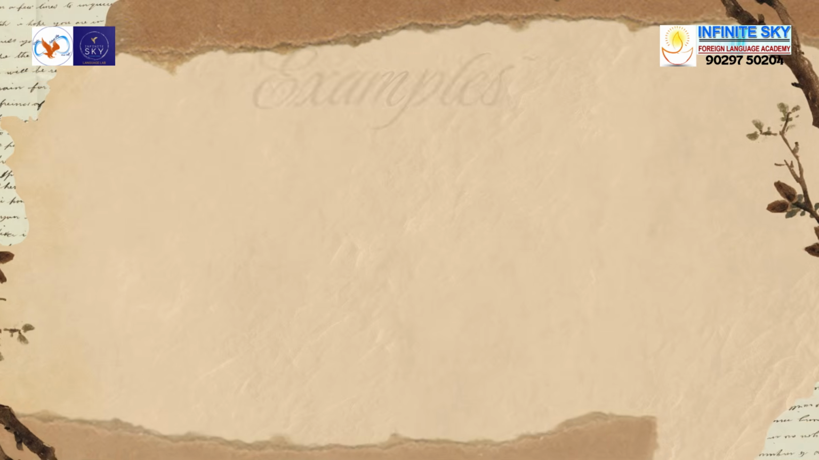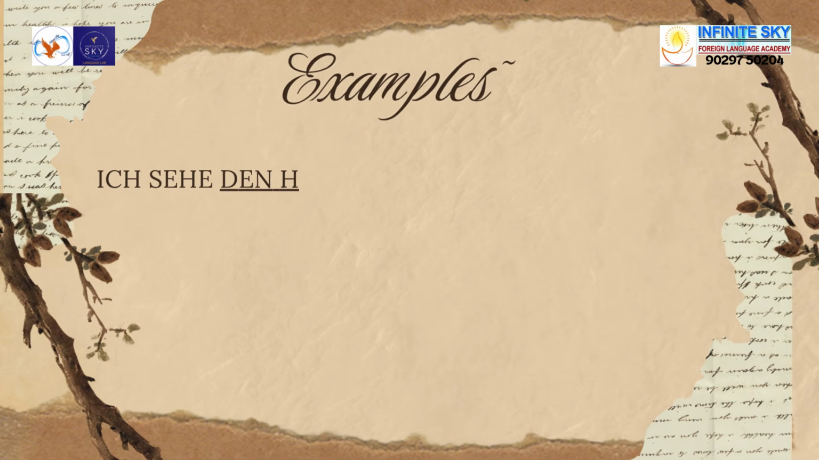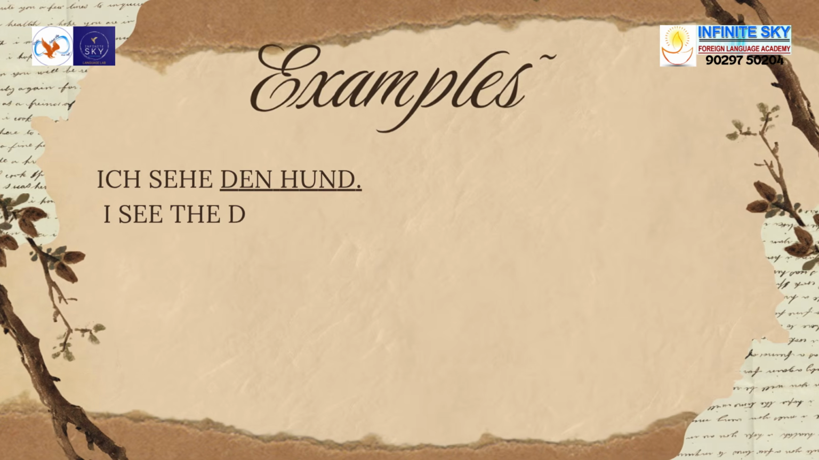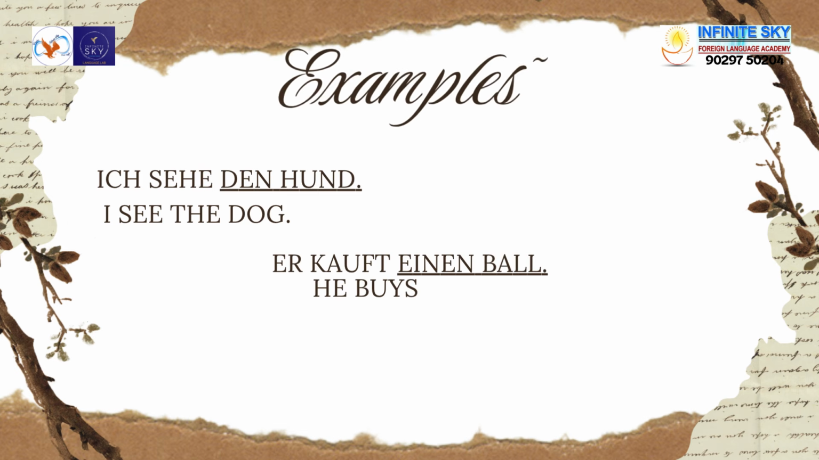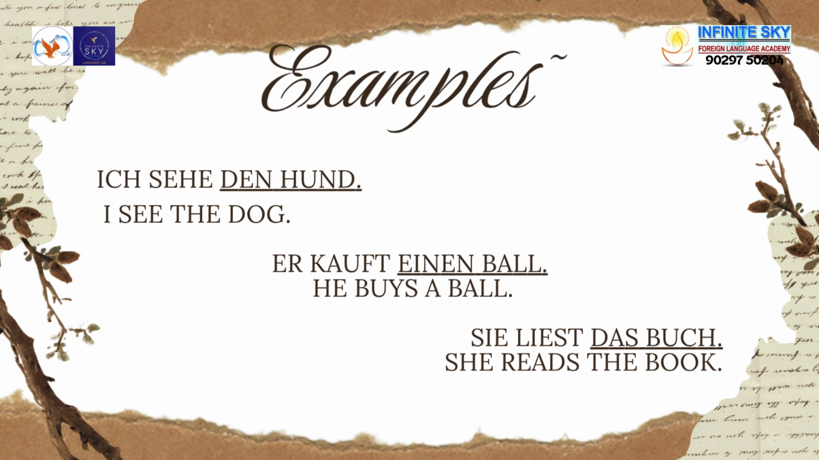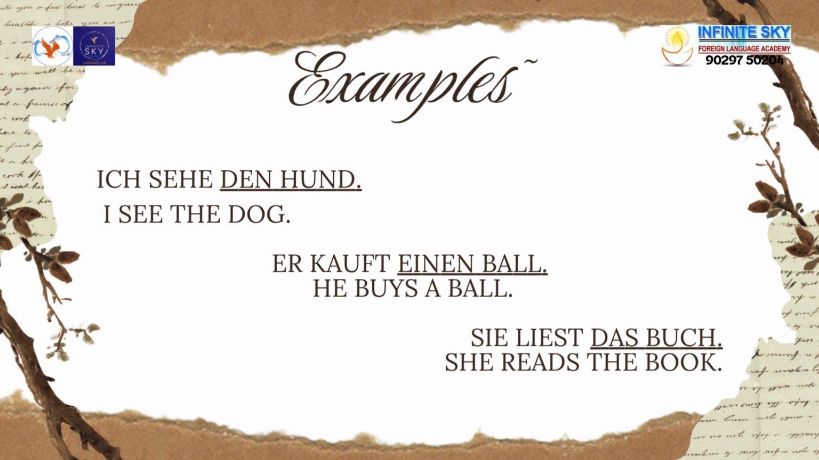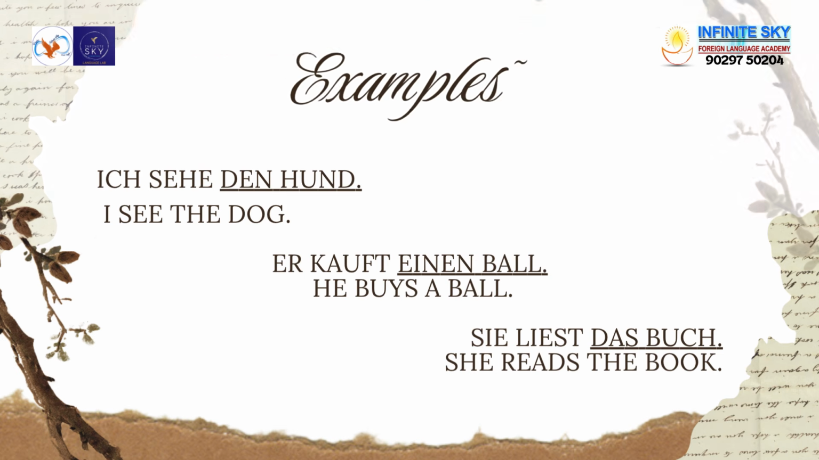For instance, ich sehe den Hund. The dog is being seen, so it is the direct object. And in the sentences, er kauft einen Ball and sie liest das Buch, einen Ball and das Buch are the direct objects. Instead of repeating them again and again, German uses a pronoun. That's exactly what we will learn today.